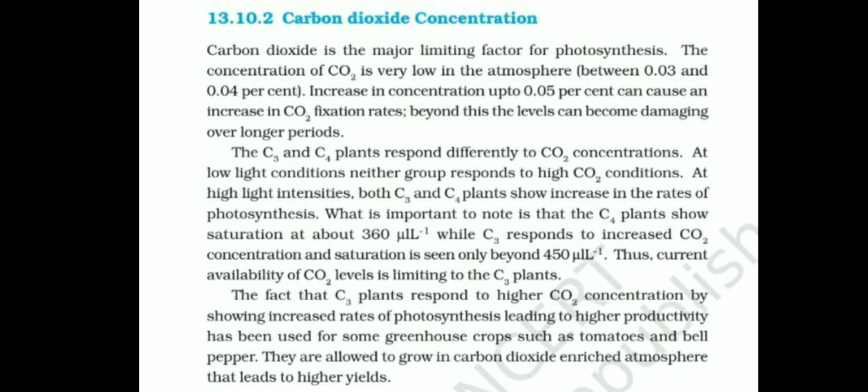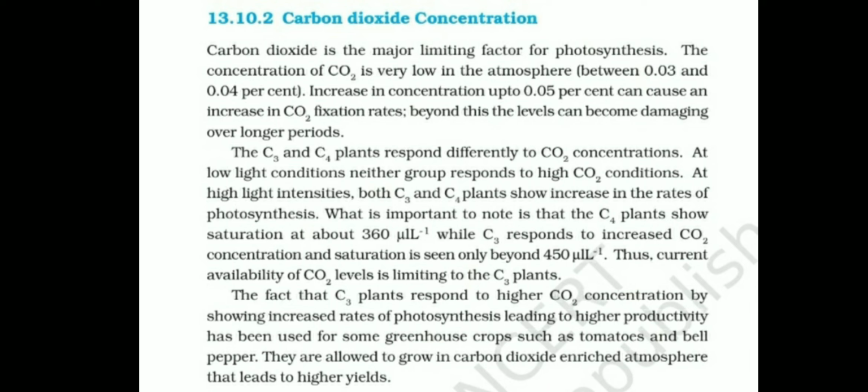So this is the concentration of CO2: C3 plants respond up to about 450 and C4 plants up to 360 microliters per liter. C3 plants respond to higher CO2 concentration by showing an increased rate of photosynthesis. If CO2 concentration is high, the photosynthesis rate will be high.